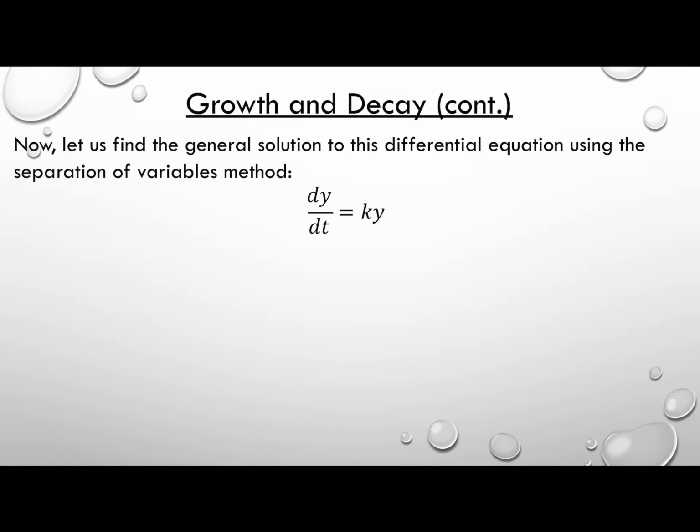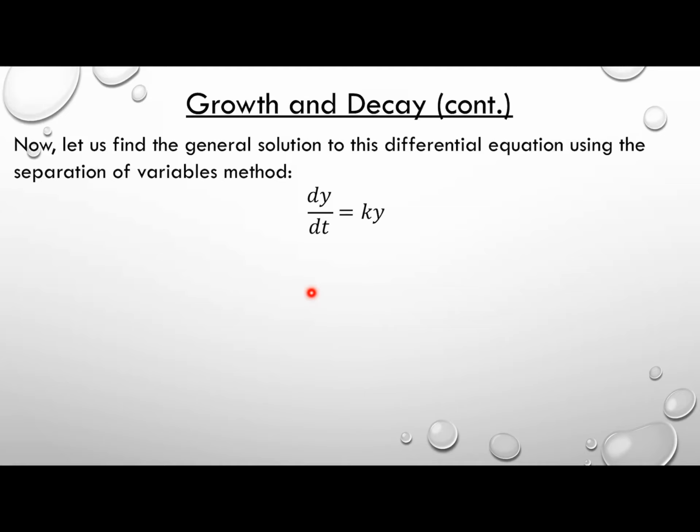Now you might have noticed that in this case we have a dt, not an x. In most application problems, you're going to be looking at how something is changing with respect to time. So that's why the variable t is introduced to represent some kind of time measurement, whether it be minutes, seconds, days, and so on and so forth. So let's do the same thing that we did in that first example problem.